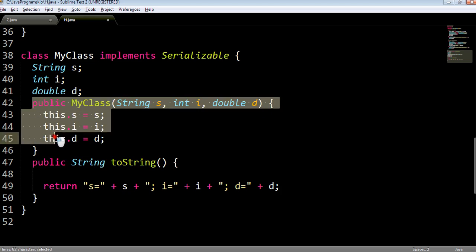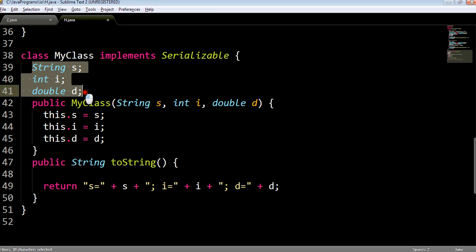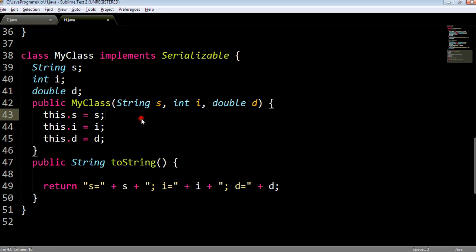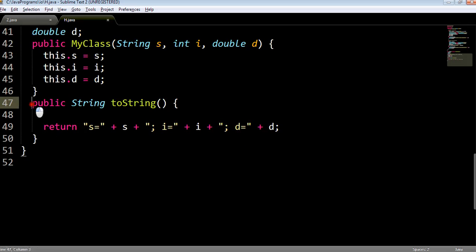So ultimately all the three properties of the object will be initialized as soon as the object of this class is created, whenever we pass these three values in the constructor while creating the object of this particular class. Now here we have